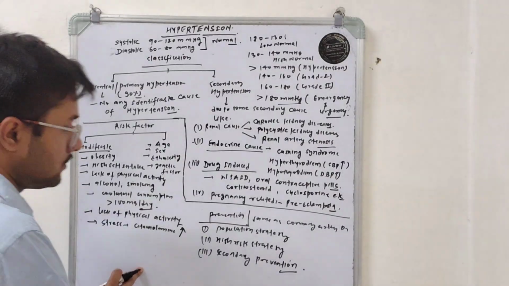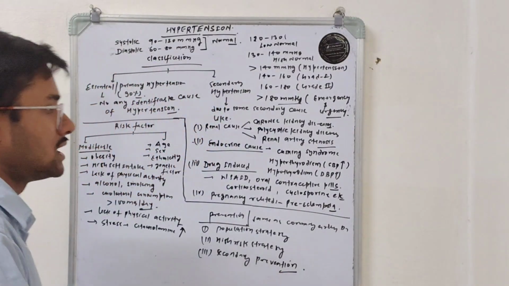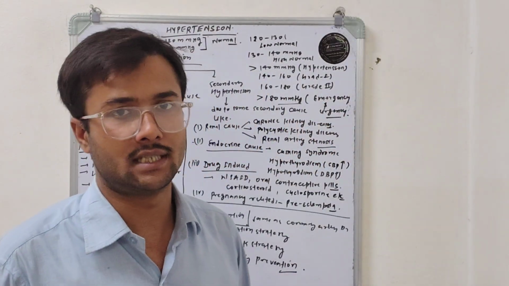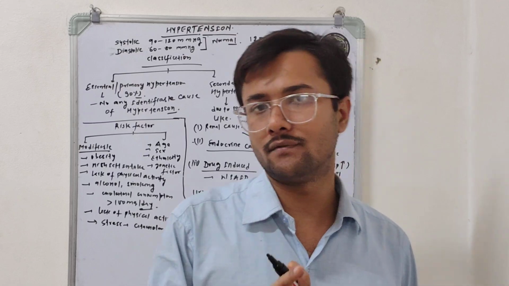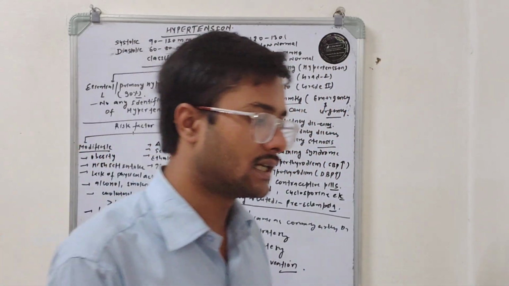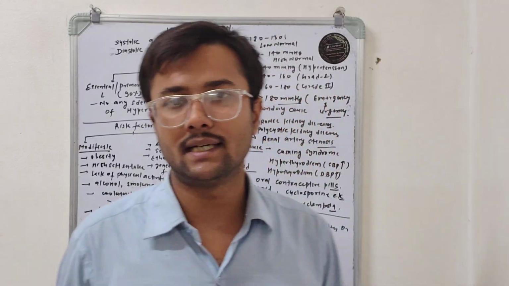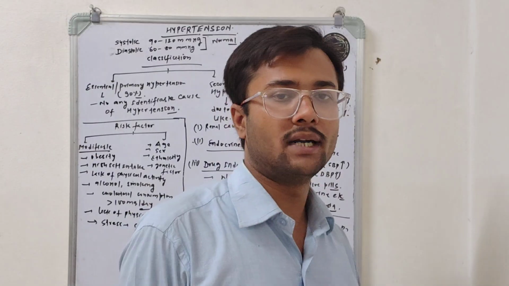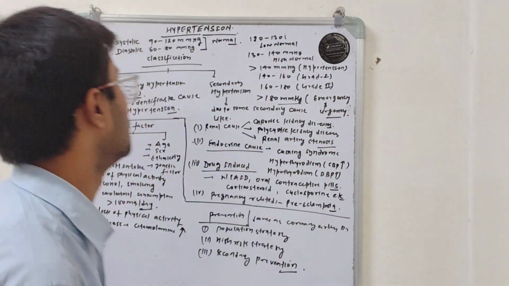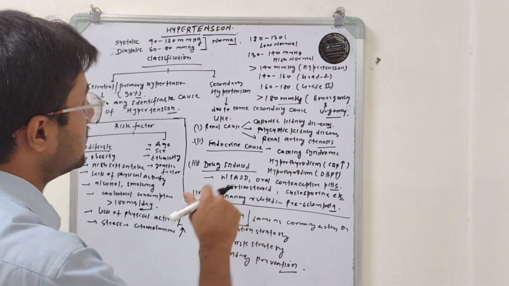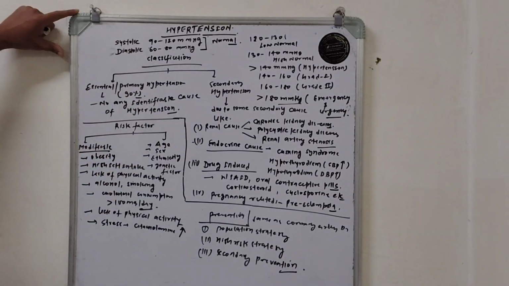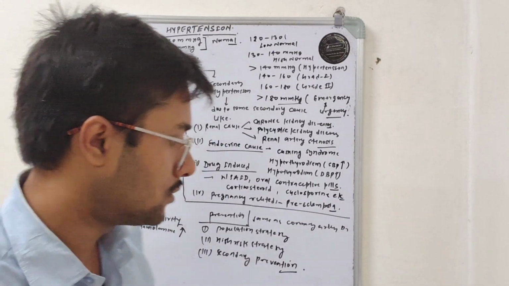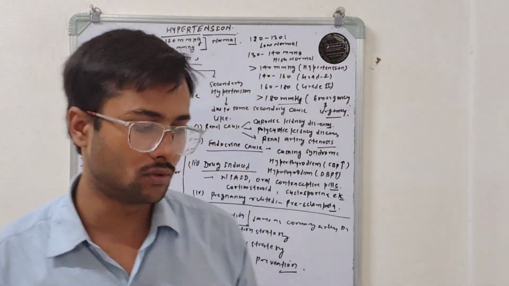So what I am telling you, a systolic blood pressure of more than 140 mmHg means the person is in a hypertensive stage. If their blood pressure lies between 140 to 160, grade 1 hypertension; 160 to 180, grade 2 hypertension; and beyond 180 it is called hypertensive emergency or urgency. Okay, so after the discussion of all these values, now we move towards the classification of hypertension. So hypertension is mostly classified into two criteria.